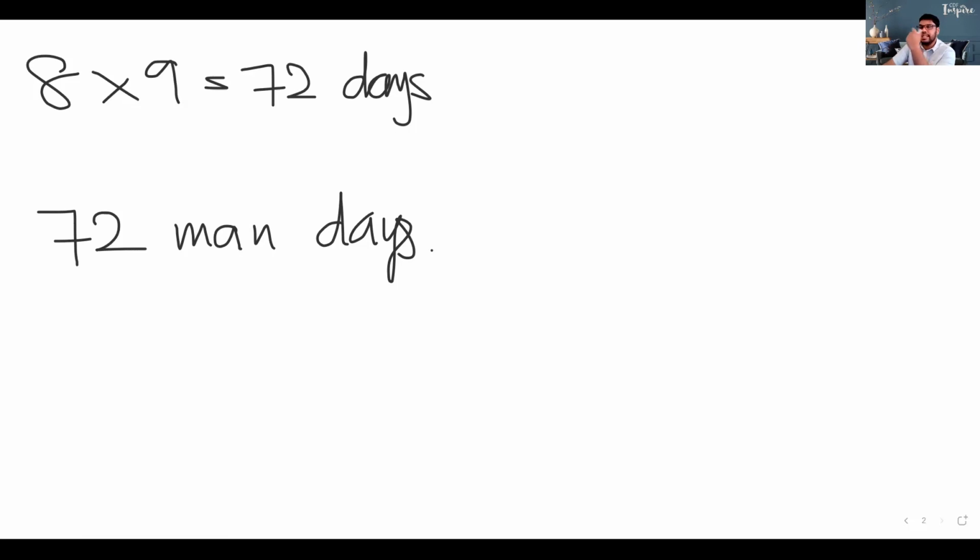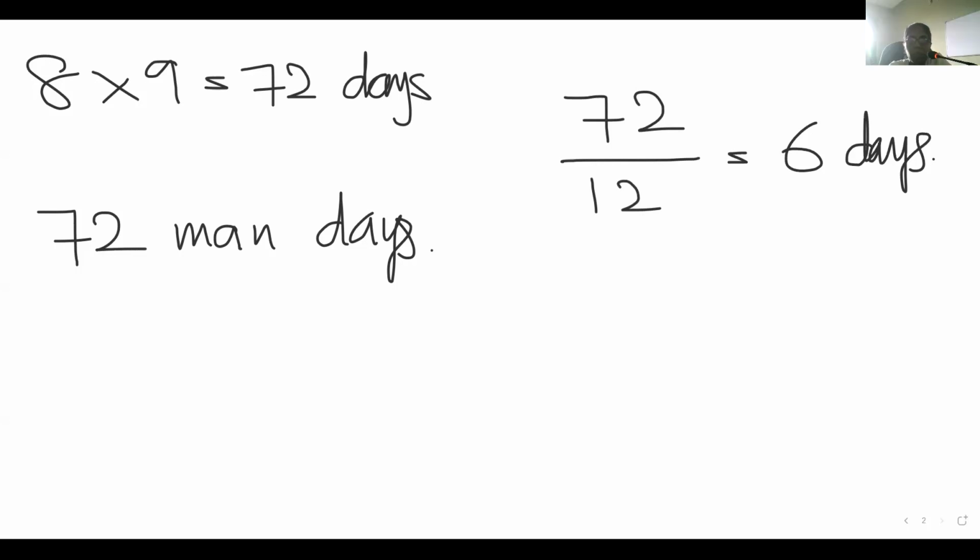Right. So children, I'll explain this one. Put your hands down. What happens is, remember, if it's a 72 man day job, and you give it 12 people, you divide the number of man days by the number of men, that will give you the number of days it will take to do this task. Teacher, when they write, tell them to write 72 man days, and when you divide by 12, you put man as well, and then you can cut the man. If they ask for days, then cut the day, and you will get the answer.